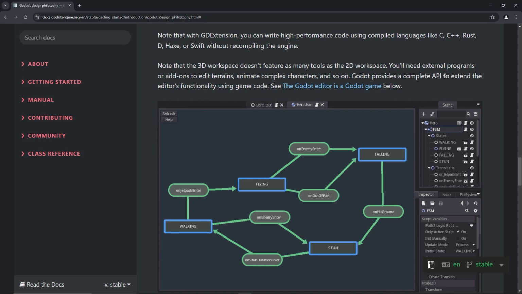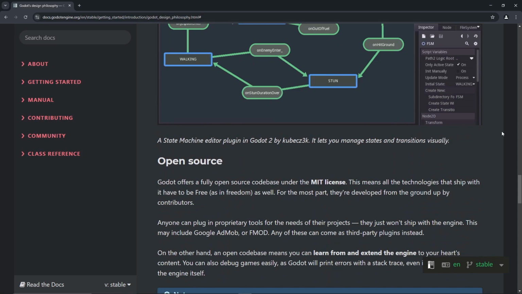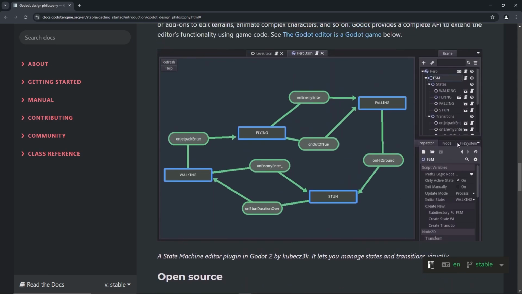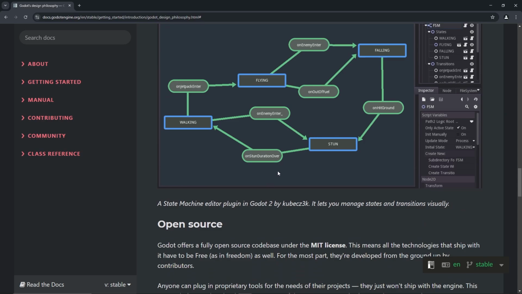Godot provides a complete API to extend the editor's functionality using game code. We can see the Godot editor is a game below. This is part of this, so we'll get there. You know how these guys like to link to the same page. Anyway, whatever. So this is one of the plugins. This state machine. It looks cool, but we'll think about it.